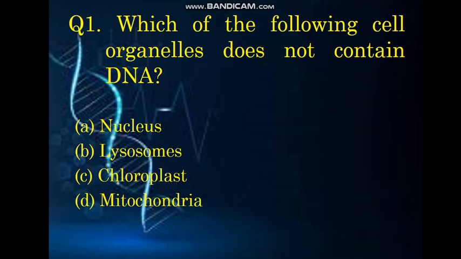Coming to the first question, which of the following cell organelle does not contain DNA? Option A, nucleus. Option B, lysosomes. Option C, chloroplast. Option D, mitochondria. Here, the question is does not contain DNA, and the correct answer is lysosomes. As we know, the nucleus has its own genomic DNA, chloroplast has its own chloroplast DNA, and mitochondria have their own mitochondrial DNA.